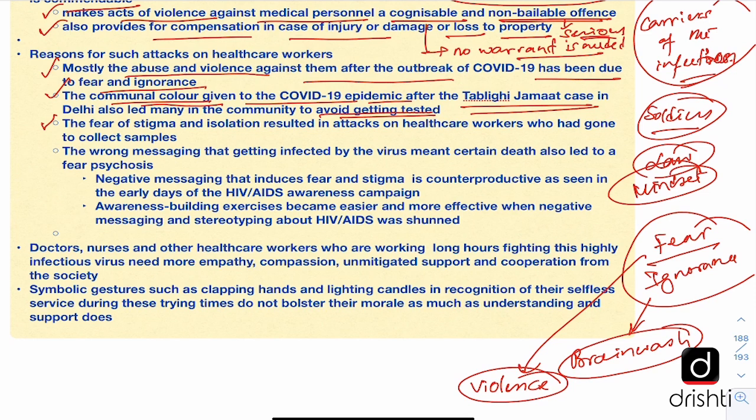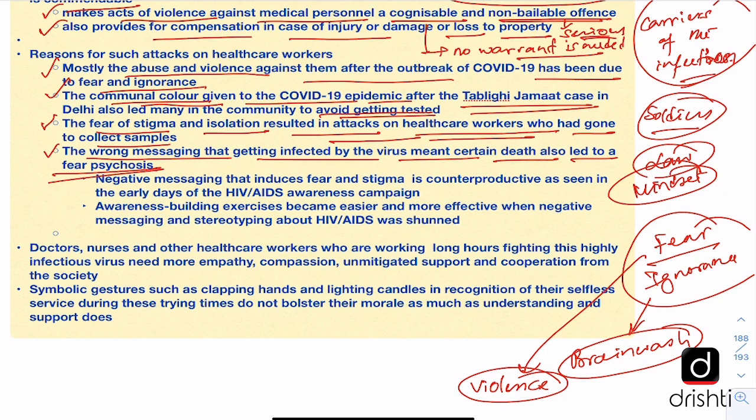Also, the editorial says that the fear of stigma and isolation resulted in attacks on healthcare workers who had gone to collect samples. So, this fear of stigma, this branding that he or she is a COVID-19 patient, a carrier of this infection, and the forced isolation which is necessary, has resulted in attacks being carried out on healthcare workers who had gone to collect samples. Also, the wrong messaging that getting infected by the virus means a certain death has also led to the development of fear psychosis among the people, and this has also been counterproductive.